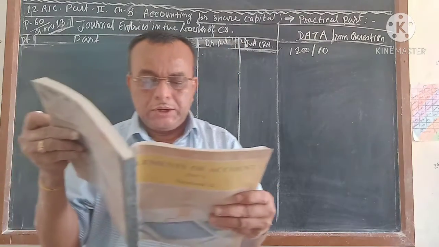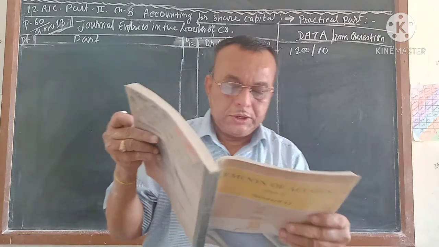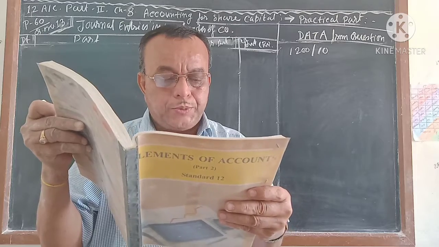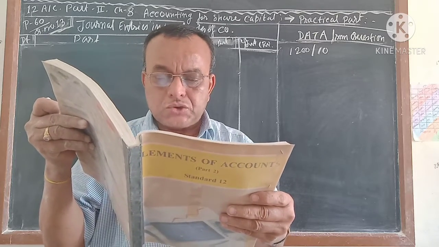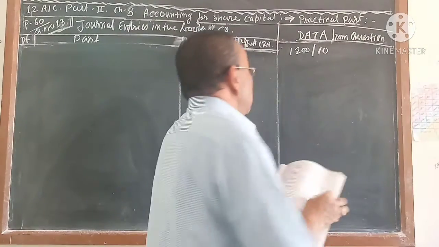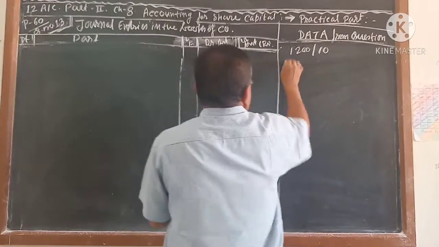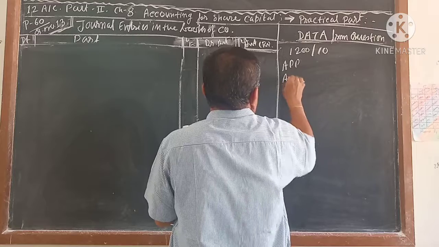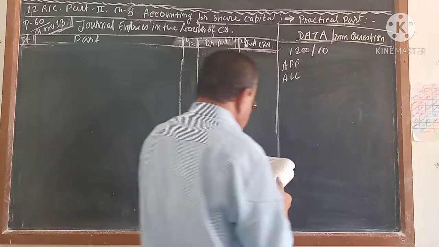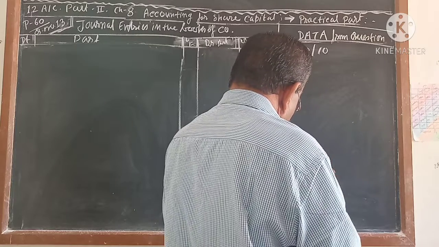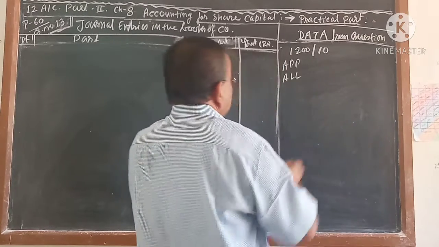So what is that one? Again, you follow it: 10 rupees is the face value. For non-payment of allotment money of rupees 14 and the first call money of rupees 3. So here you see that it is given the application, the allotment money of rupees 14 including premium.